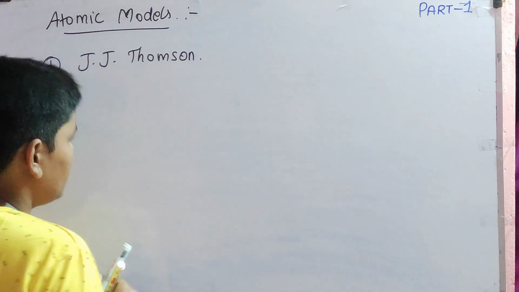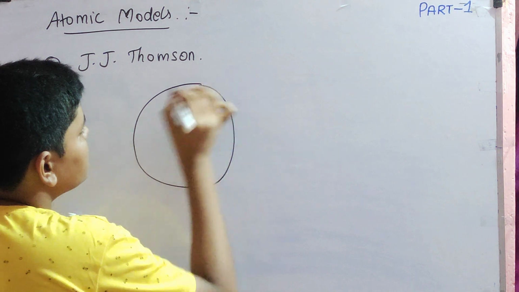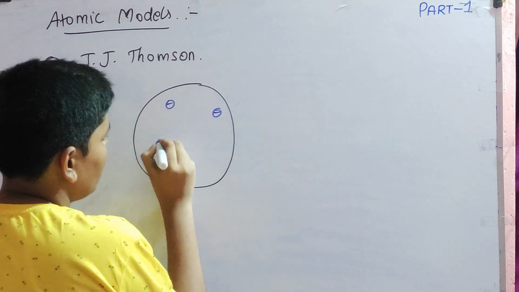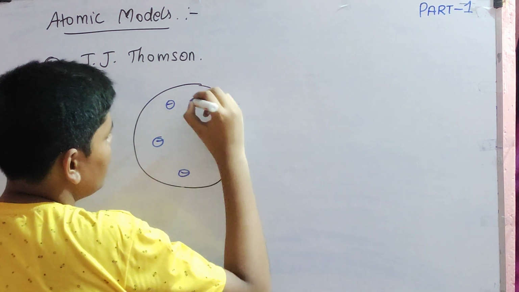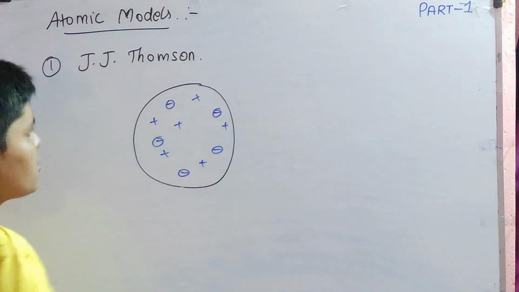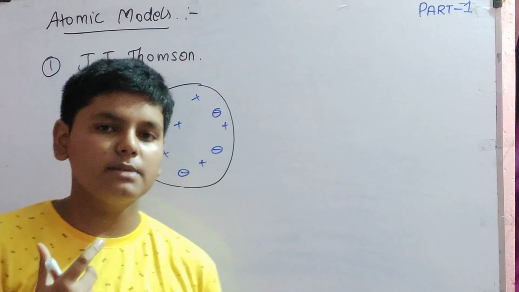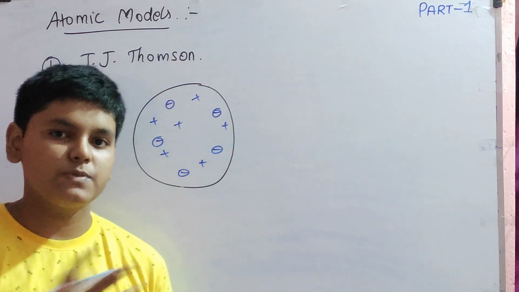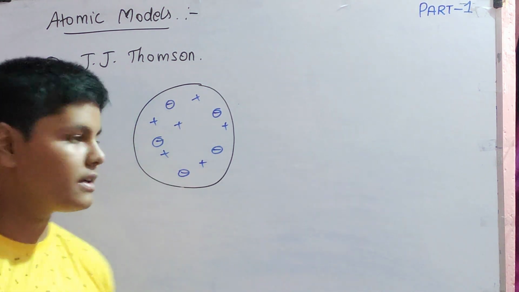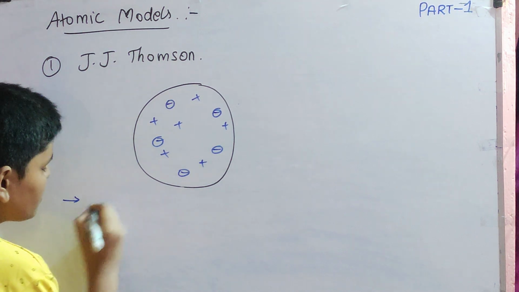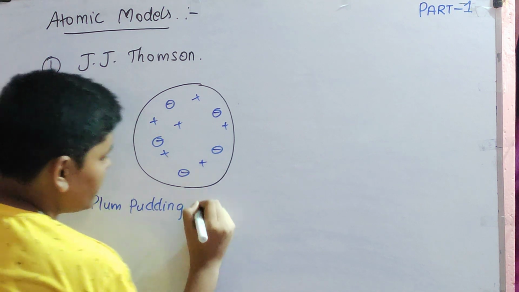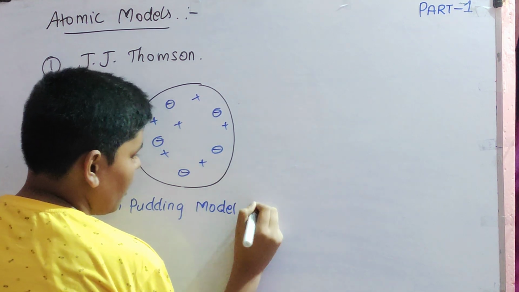In that, this is the electron according to him. This is the plum pudding model. This was a model given by J.J. Thomson. He got Nobel Prize for giving this model, but still it failed. It failed, but still he got Nobel Prize because this was the first model. No one else ever gave a model. This is called plum pudding model or watermelon model.